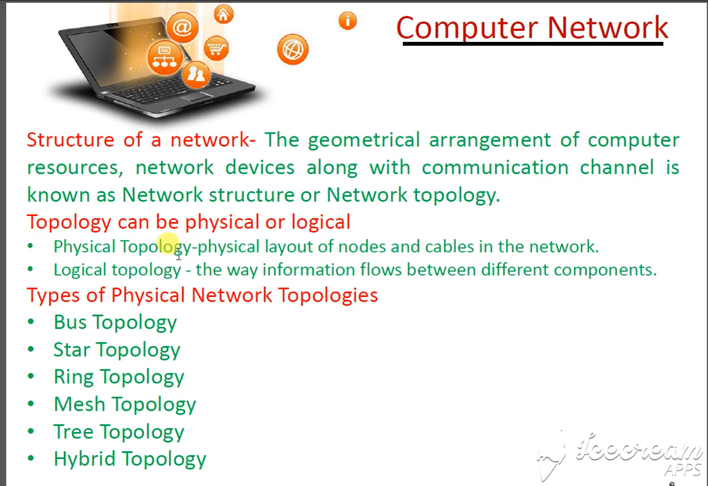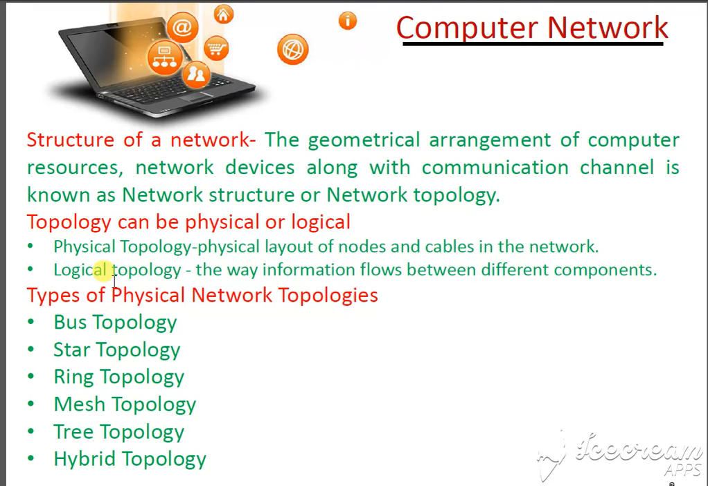Now, dear student, today I am going to discuss the network structure. The geometrical arrangement of the network is known as a network structure. That means how the resources, the network devices, and the communication channels are arranged. So there is a topology. Topology means the arrangement. Topology means the physical layout of the cables and the devices.